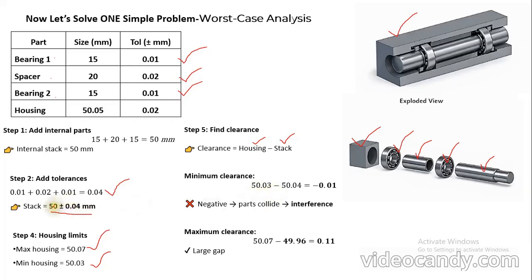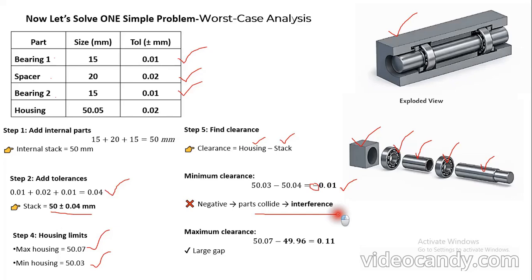So we get a value of negative 0.01. Since the value is negative, we can tell that the parts will collide during the assembly process. So the type of fit formed here is an interference fit.